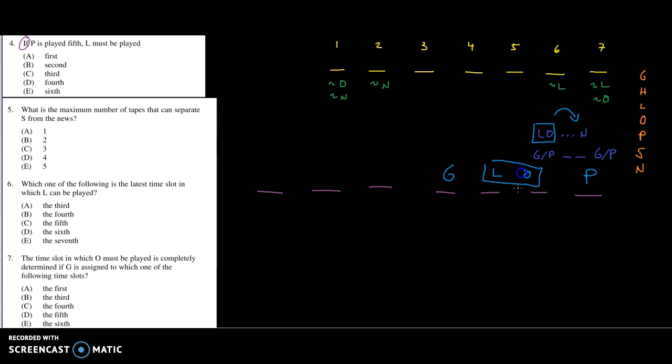I can't put it here because I don't have any further space for the N to go, right? So I know that O can't go in those slots. But look at this one. Look at how this could work. I could do LON, so O could go here, or erase this, I could do LO and then an N in one of these 2 slots, right? So there's a couple of options I've got for where I could put O without breaking the rules. So nope, that doesn't work either.